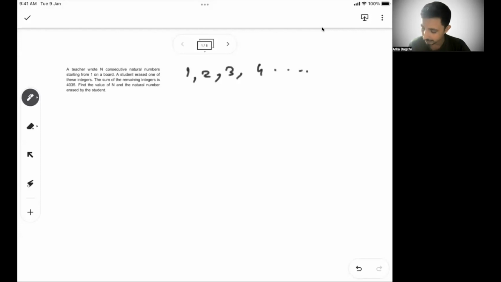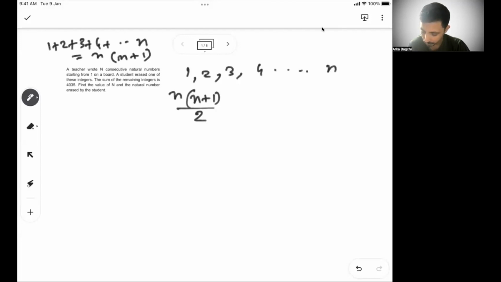Okay, so that means let's say the teacher has written till n integers and nothing has been erased. So what will be the ideal sum? The ideal sum will be n into n plus 1 by 2. If all the numbers are given, 1 plus 2 plus 3 plus 4 till n, the sum from the AP tells you this will be the sum of the series of natural numbers where the numbers are consecutive. So n into n plus 1 by 2.